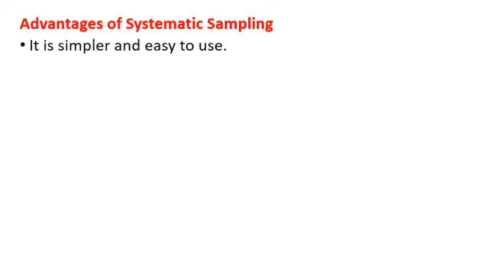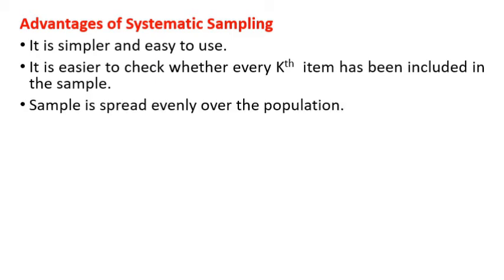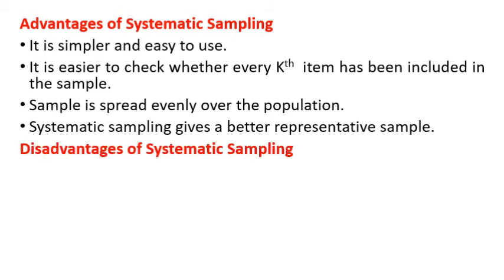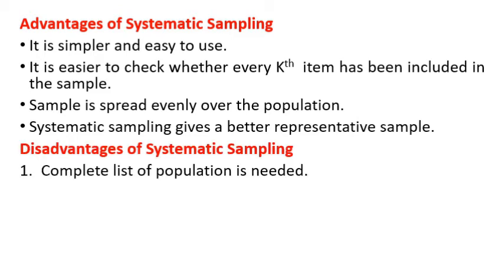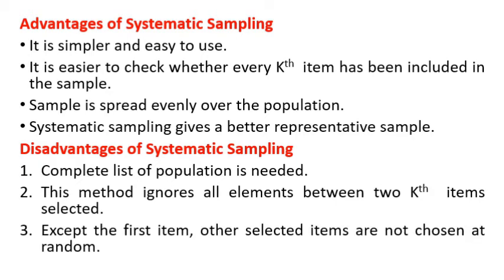Advantages of systematic sampling. It is simpler and easy to use. It is easier to check whether every kth item has been included in the sample. Sample is spread evenly over the population. Systematic sampling gives a better representative sample. Disadvantages of systematic sampling. First one, a complete list of population is needed. Second, this method ignores all elements between two kth items selected. Then, except the first item, other selected items are not chosen at random.